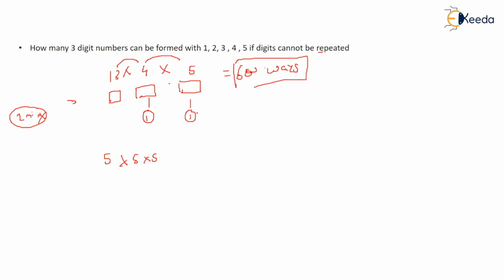You can check by your own if you want, as the condition is given there. If they ask with repetition, then the answer will be 125, that is 5 into 5 into 5. But as they said digits cannot be repeated, the places need to be fixed. The first place is fixed, and after one number is fixed, four are remaining. Like this, you have to do.